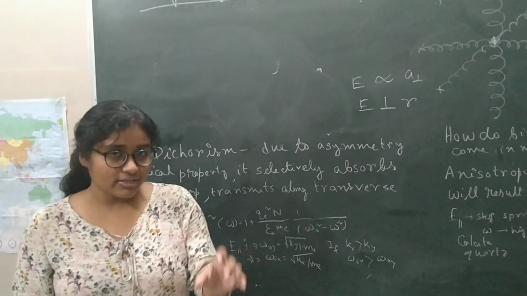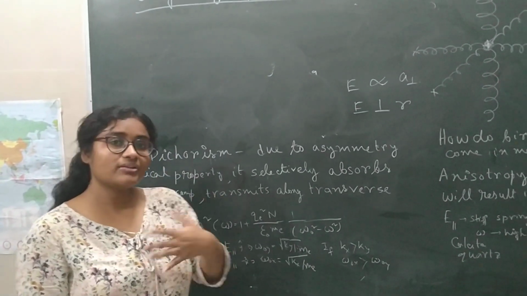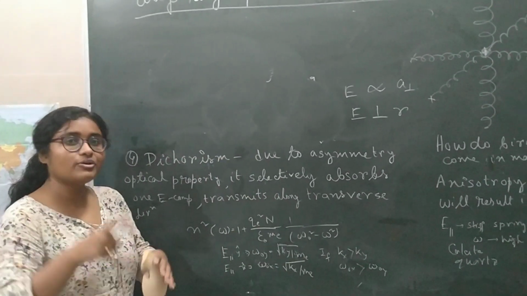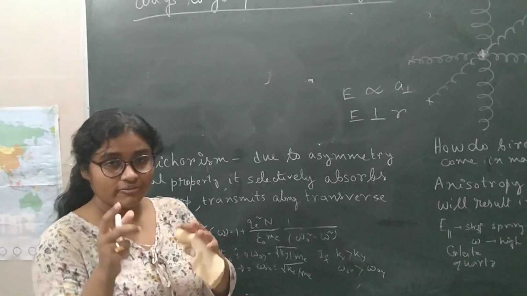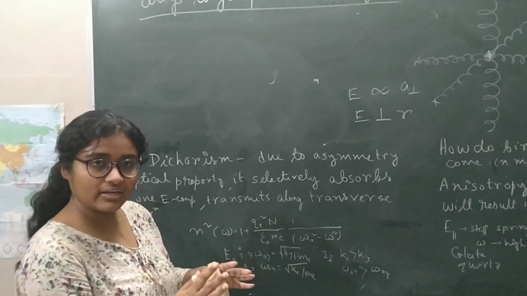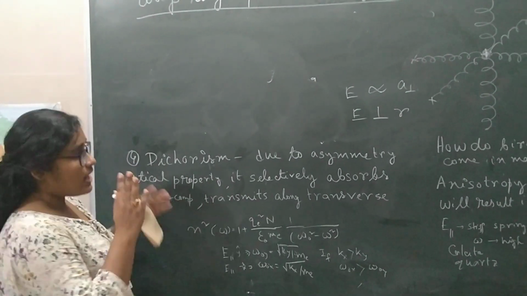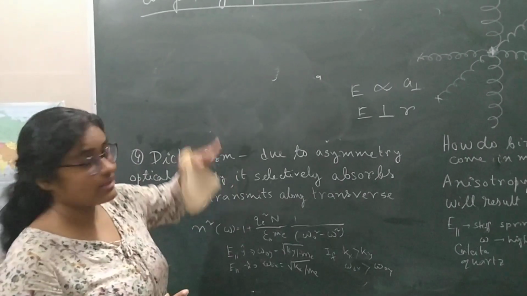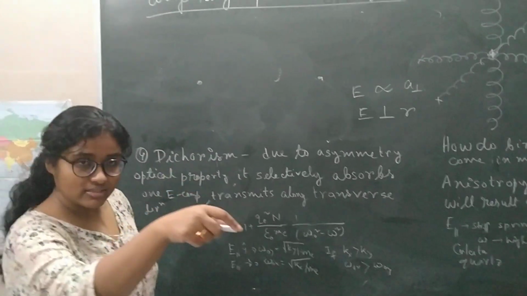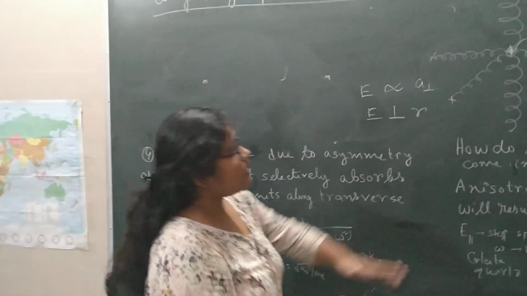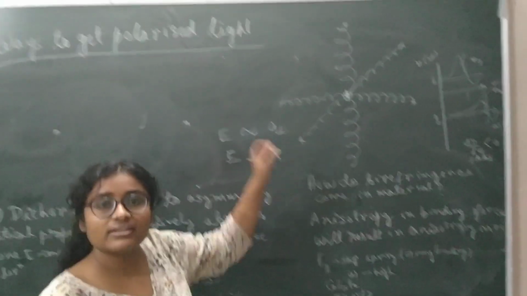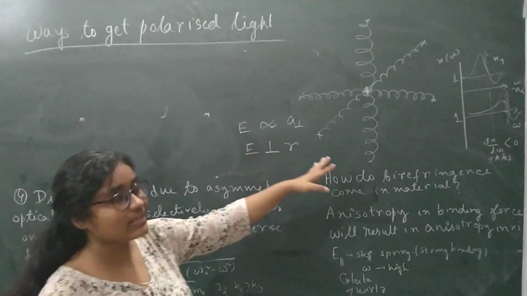Then due to this anisotropy in the crystal, there will be different refractive indices. How? I have told you in an earlier video, go and check the physics of refractive index, where I have explained everything about the refractive index. The refractive index concept comes from the light scattering phenomenon. Like you have an electron bound to the atom, bound to the ion. Suppose you have an ion, the electrons are bound to the ion, and you are giving an oscillatory electric field in the form of electromagnetic radiation.